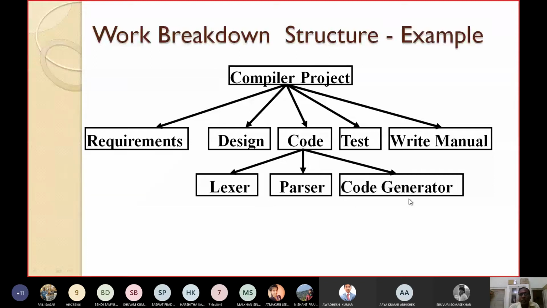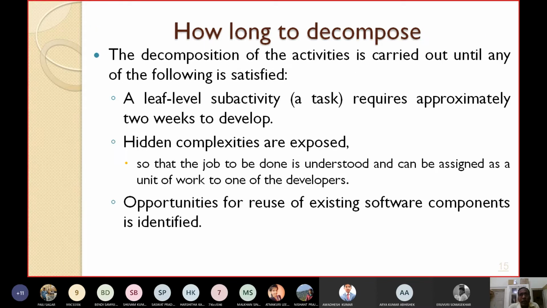These are the leaf level nodes. They represent the tasks. It is expected that each of these leaf level nodes, which are the tasks, can be completed within 1 week or 2 weeks. So now the question arises, how long to decompose? I have already told you to try to decompose in such a way that the smallest activity can be completed within a maximum of 1 to 2 weeks.